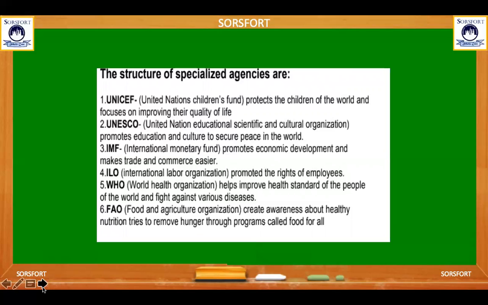Second, UNESCO, the United Nations Educational, Scientific and Cultural Organization, promotes education and culture to secure peace in the world. IMF, the International Monetary Fund, promotes economic development and makes trade and e-commerce easier. The International Labour Organization promotes the rights of employees. WHO helps improve the health standards of the people of the world and fights various diseases. FAO, the Food and Agriculture Organization, creates awareness about healthy nutrition and tries to remove hunger through a program called Food for All.